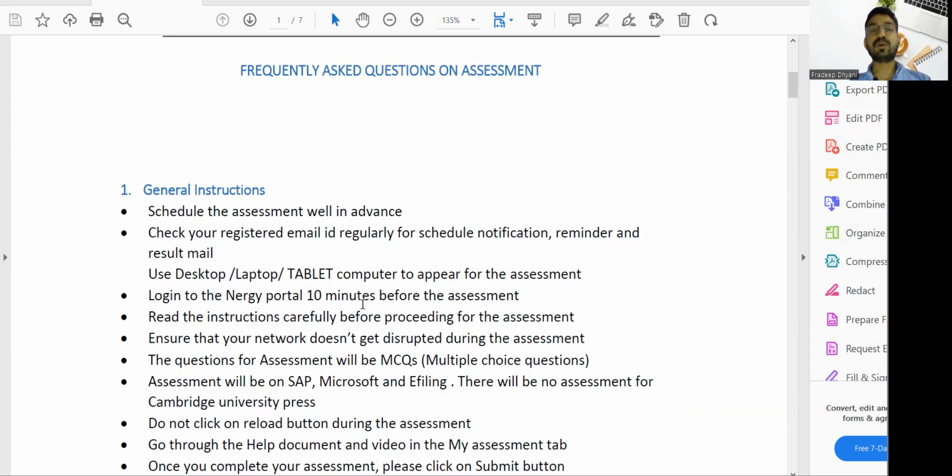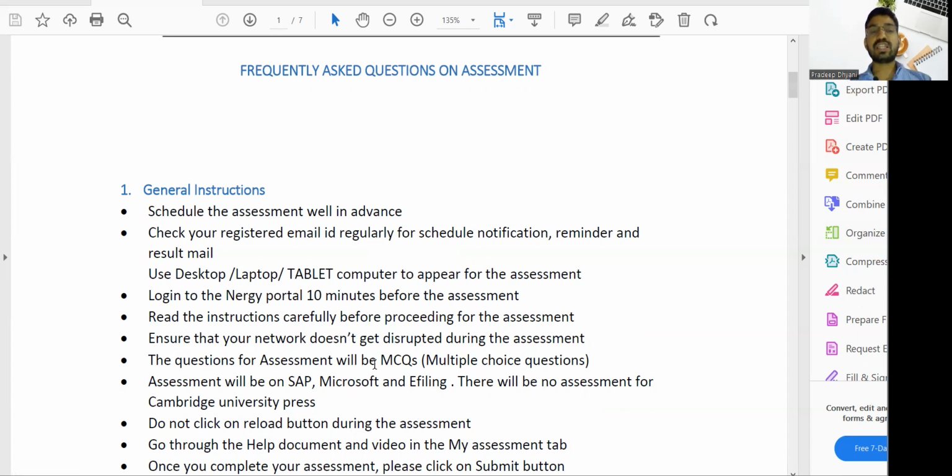Log into the Naarji portal 10 minutes before the assessment. The institute recommends you join the SAP exam 10 minutes before your scheduled time. Read the instructions carefully before proceeding with the assessment. Ensure that your network doesn't get disrupted during the assessment. Unfortunately, if your network is disrupted, log in again and you can resume from the last question where you left off.